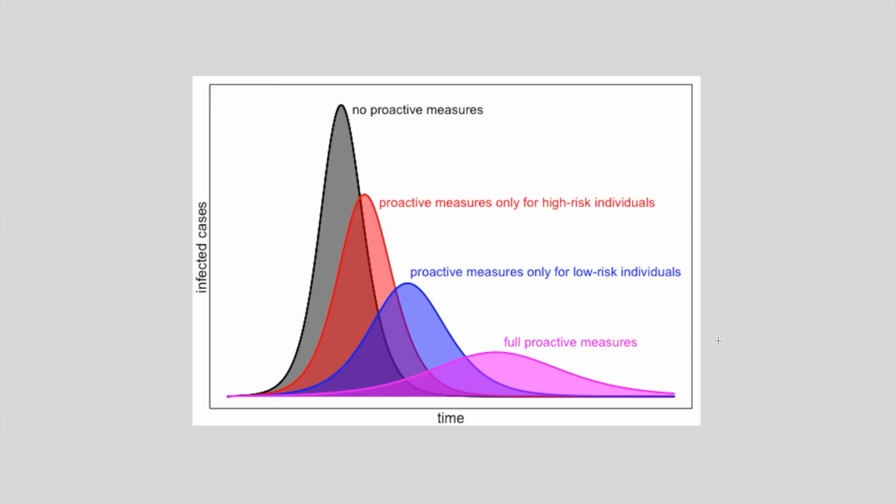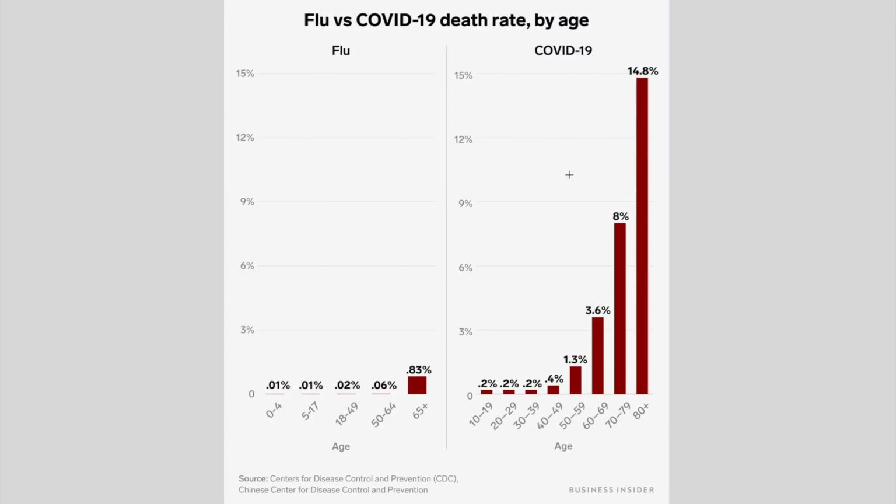but I just want to illustrate to you why it's important, because we have high risk individuals and we have low risk individuals. Because after all, if we just look at the COVID death rate, of course you can see that this is not the flu. This is something we spoke about in a previous video, but you can see that the high risk individuals are the people over 60.